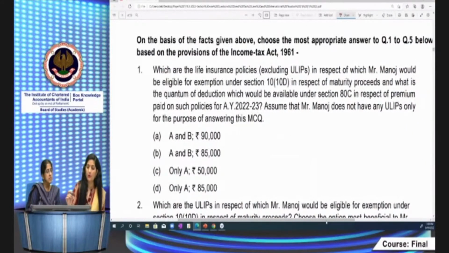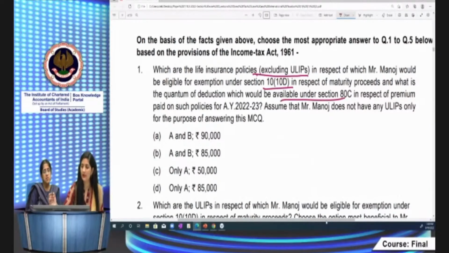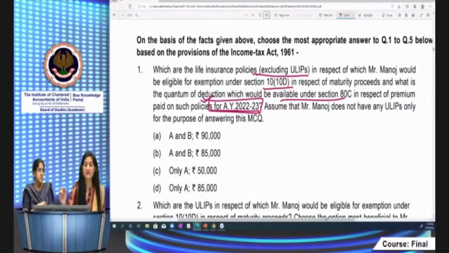Here, what is the question? Which are the life insurance policies, excluding ULIPs? There are two policies, A and B, other than the ULIPs, in respect of which Mr. Manoj would be eligible for exemption under section 10(10D) in respect of maturity proceeds, and what is the quantum of deduction which would be available under section 80C, for the assessment year 22-23. This is again important because certain ULIPs matured in other assessment years. You have to provide the solutions for the assessment year 22-23.